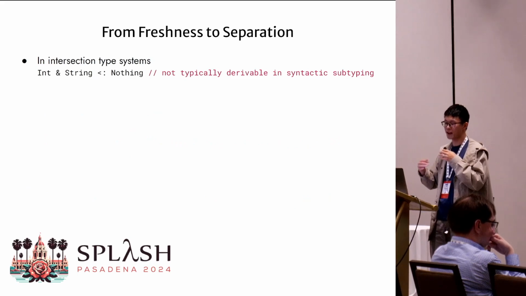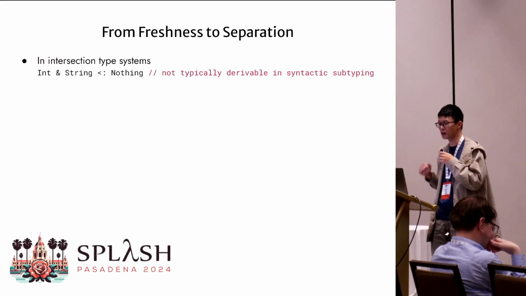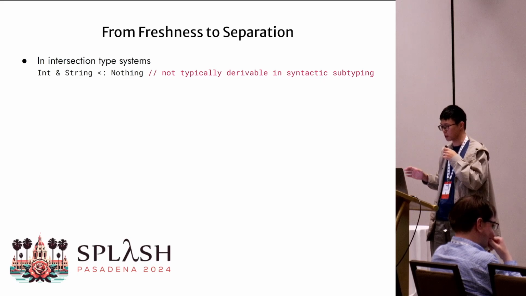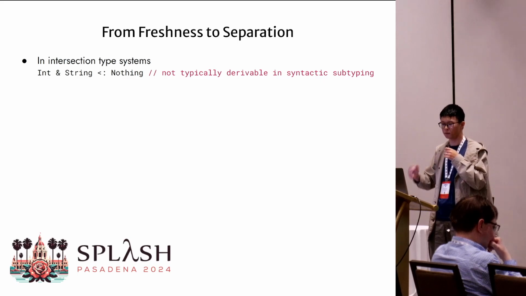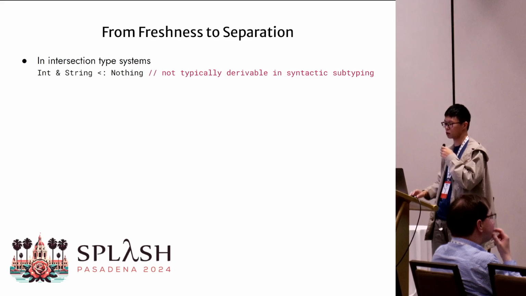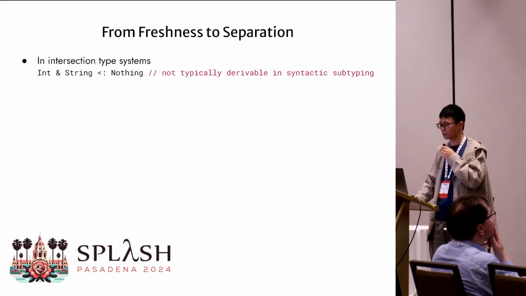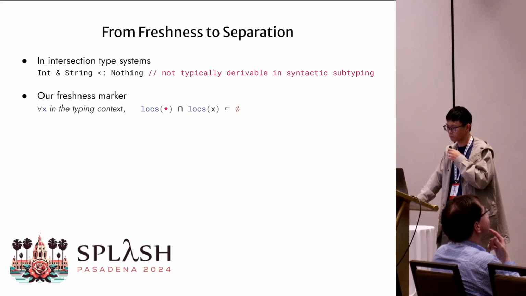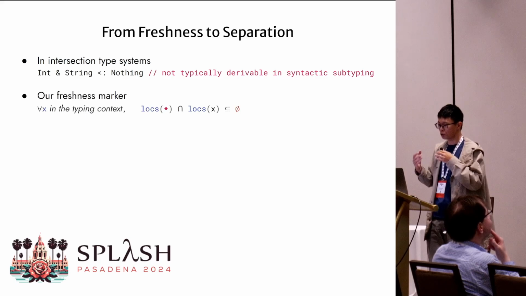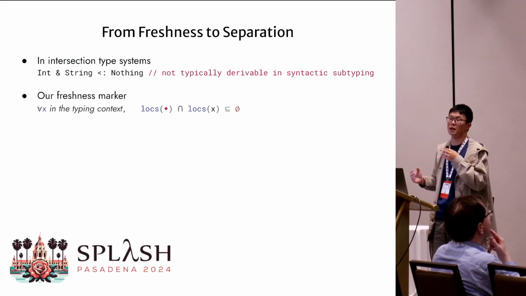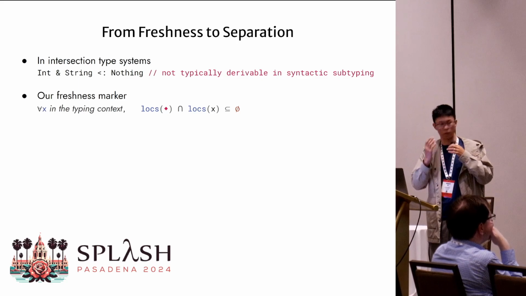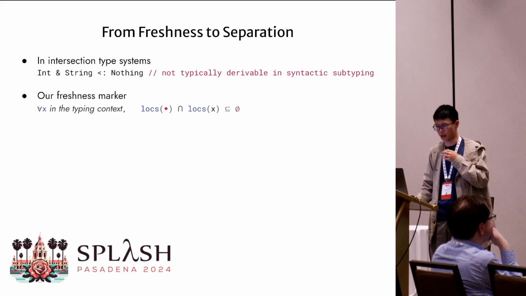Other than sharing and aliasing, we're also interested in tracking separation among variables. One natural thought is to retrieve the fact of separation from the typing lattice. But from this example of intersection type, we know that such separation subtyping is hardly derivable syntactically. So what do we do? On the other hand, our newly introduced freshness marker is already a witness for separation, meaning that the fresh notations are separated from all existing variables in the context.